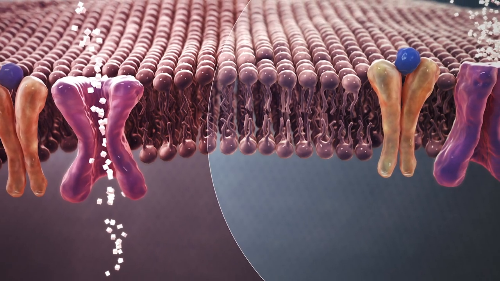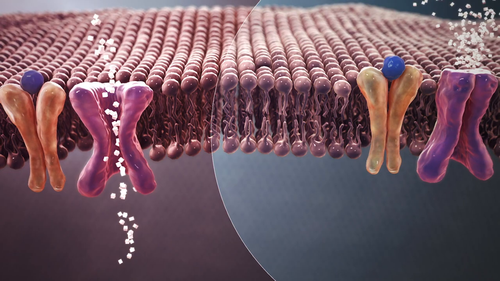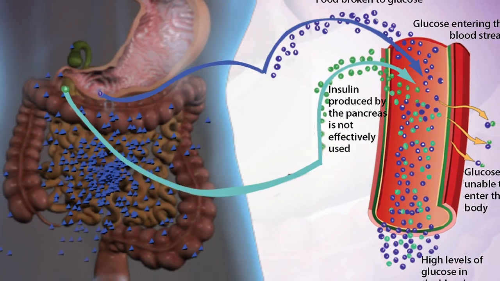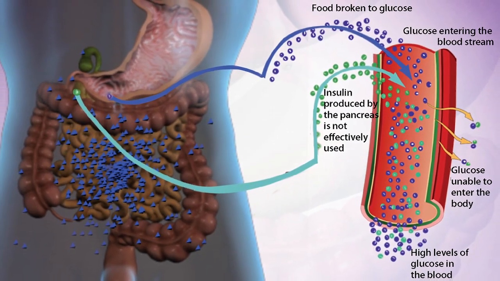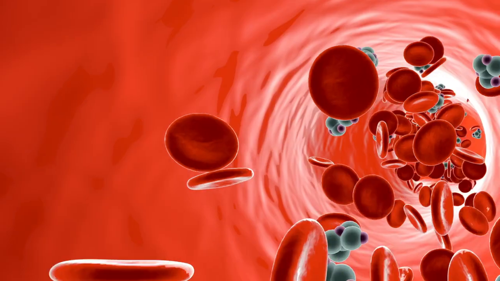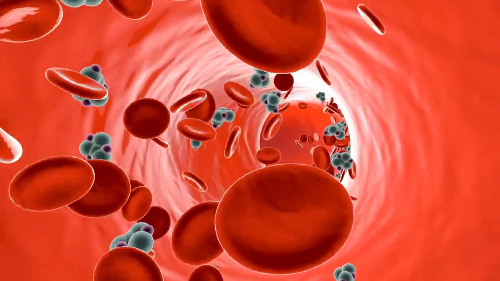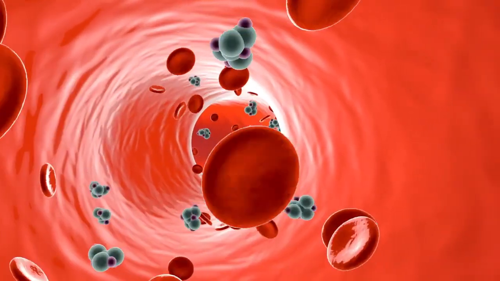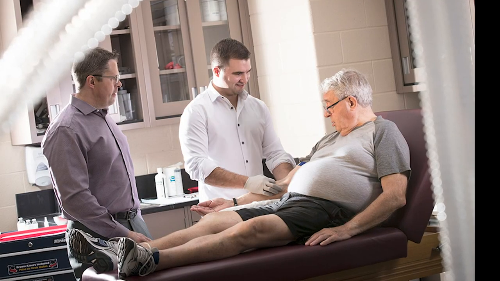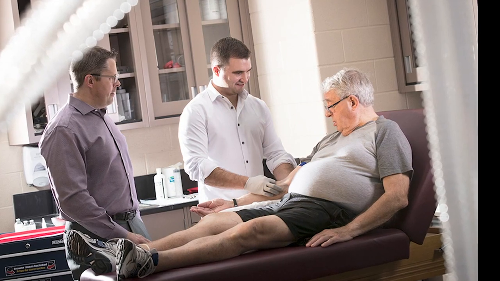Type 2 diabetes is the most common form of diabetes, accounting for approximately 90 to 95% of all cases. It occurs when the body is unable to use insulin properly, leading to high blood sugar levels. Type 2 diabetes usually develops in adulthood, but it can also occur in children and adolescents.